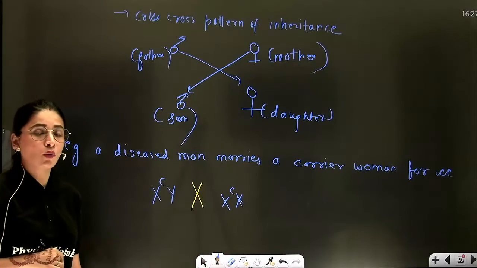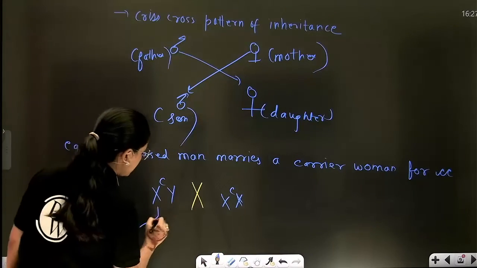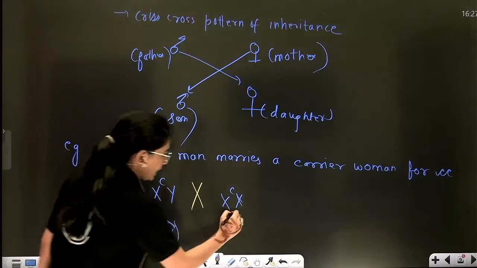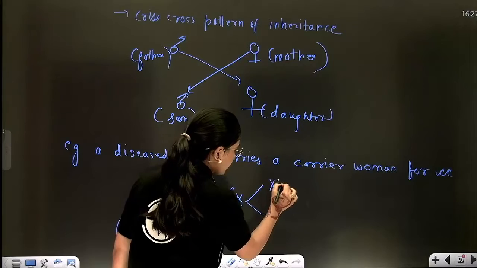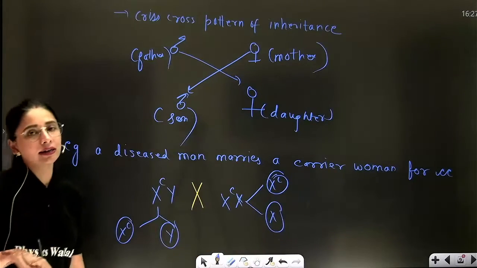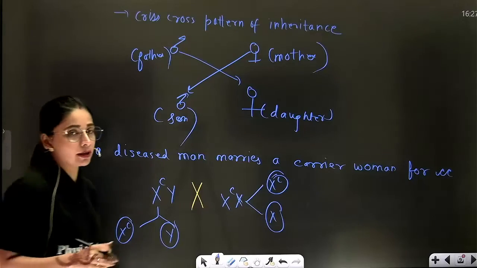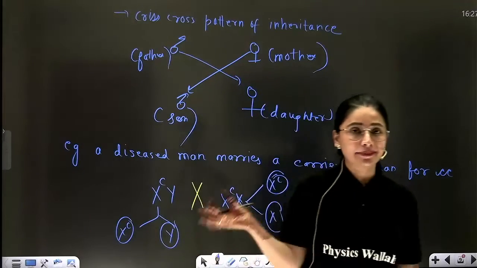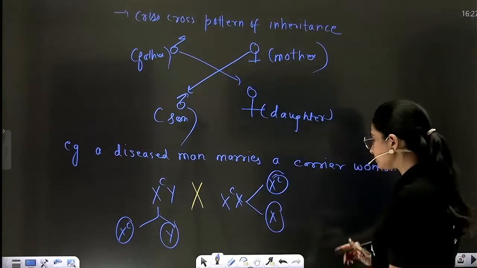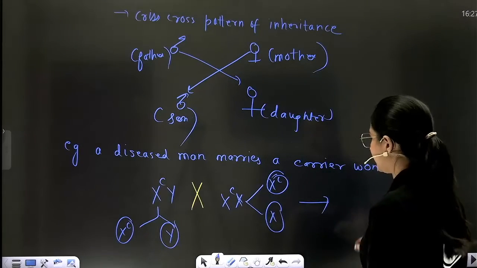Now, what is the probability of their gametes? Male will produce two types of gametes. Female will also produce two types of gametes, one having the allele of the C gene, another not having the allele of the C gene because she is the carrier. Now these gametes are going to combine and produce the zygote. Now see what is the probability.